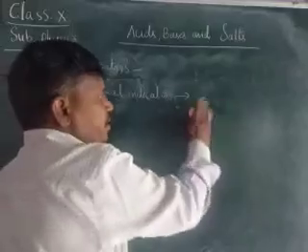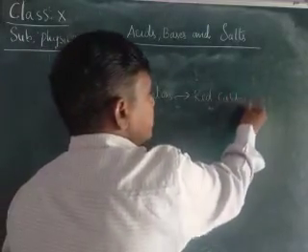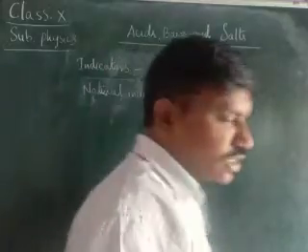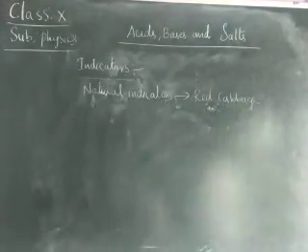Normally, here, red cabbage. Red cabbage is a natural indicator. Normally, we get a cabbage which is red in color, children. Therefore, red cabbage is a natural indicator.